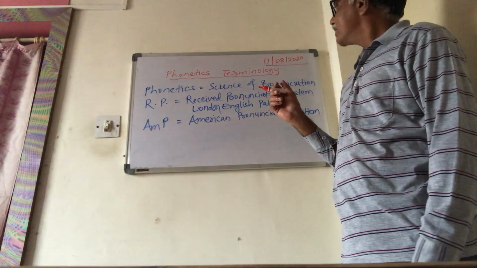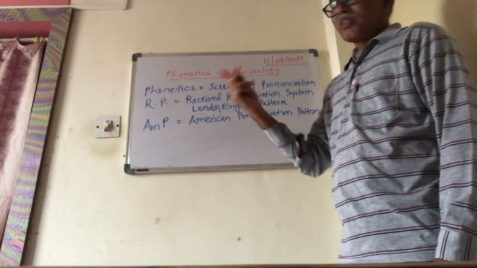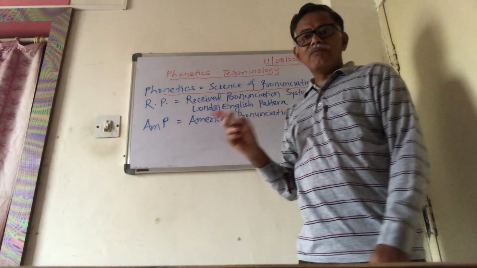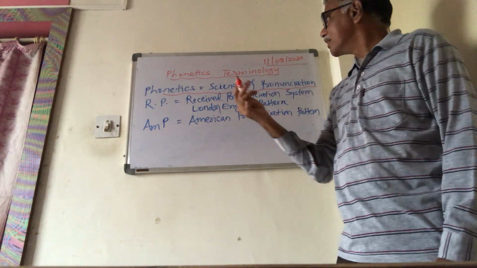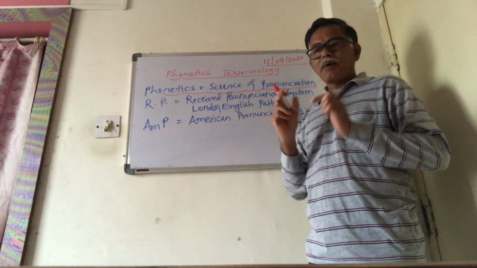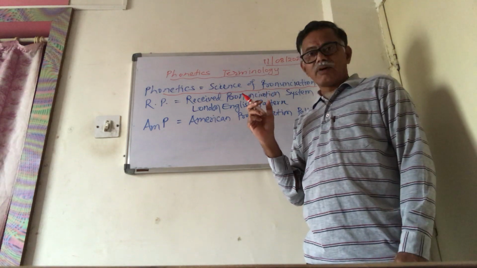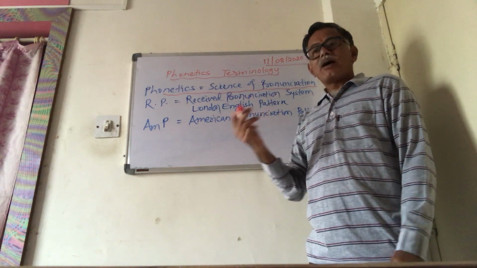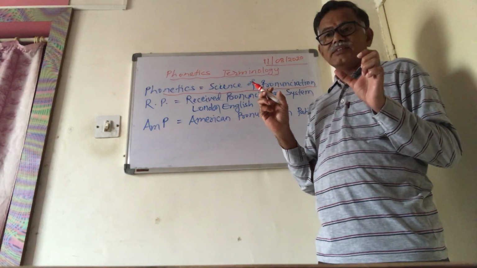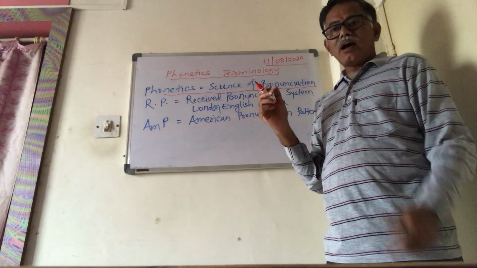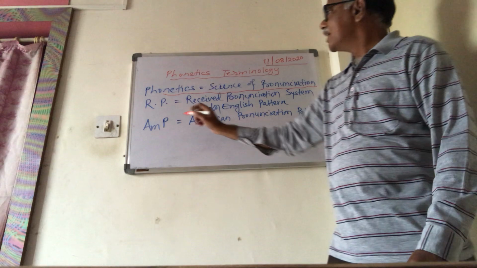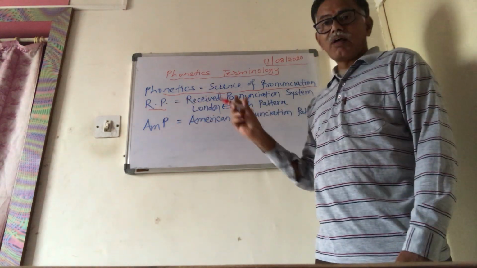First, let us see the terminology. So what is phonetics? Phonetics is nothing else but the science of pronunciation. Every language has got some pattern of speech. Now, in English also, we have a very distinct pattern. English has got plenty of varieties. Out of that, for our study, for our understanding, Britishers have given us some system to study and to pronounce properly. We call it RP, received pronunciation.